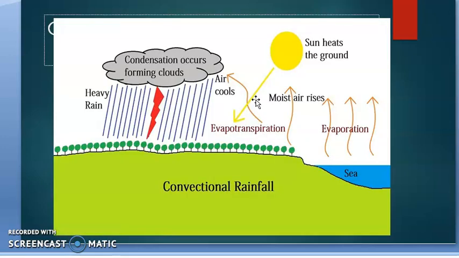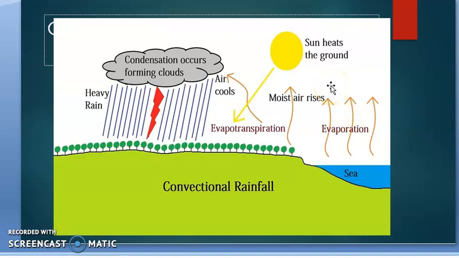Now see the picture of convectional rainfall. Here you can see that from the seas or water bodies in different parts of the world, due to the solar energy or the heat or the insolation, the water starts evaporating. Once evaporation occurs, the moist air goes up.